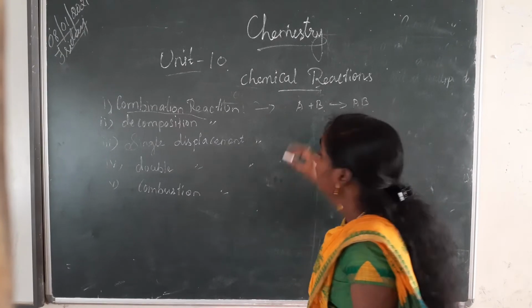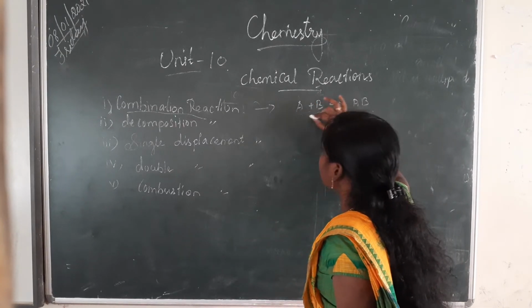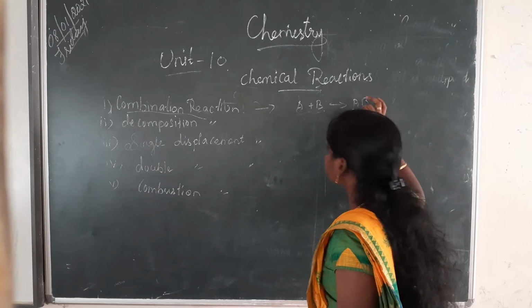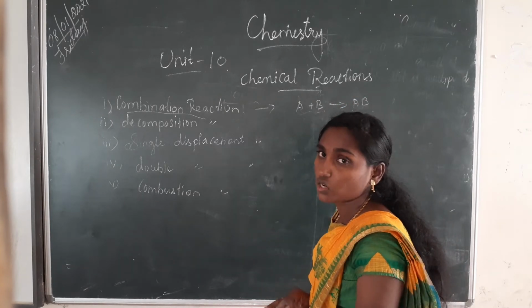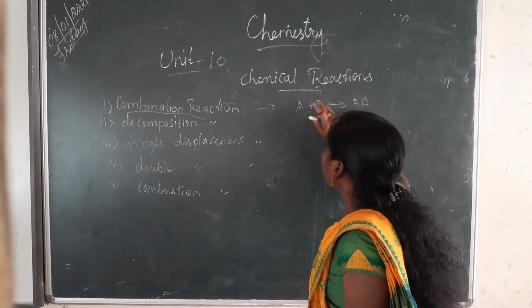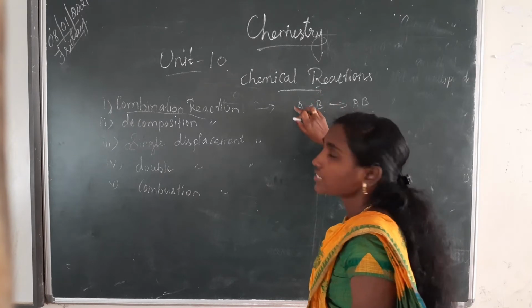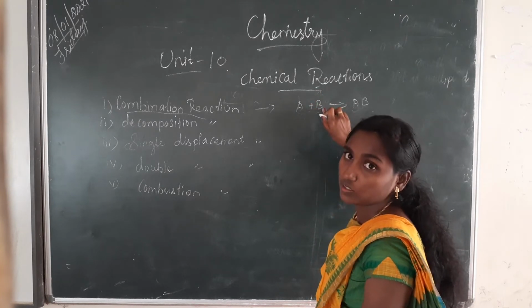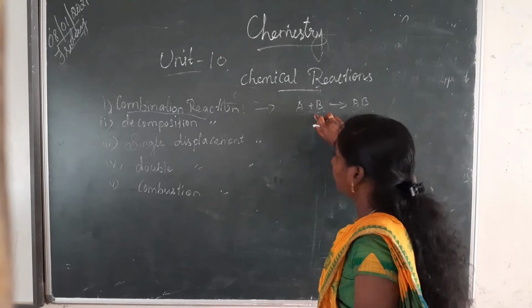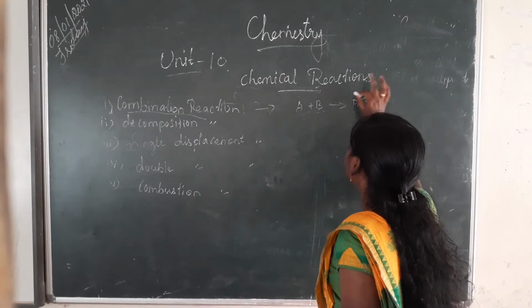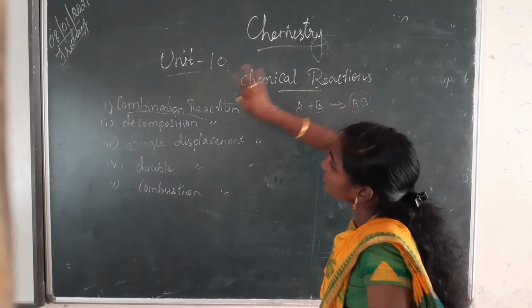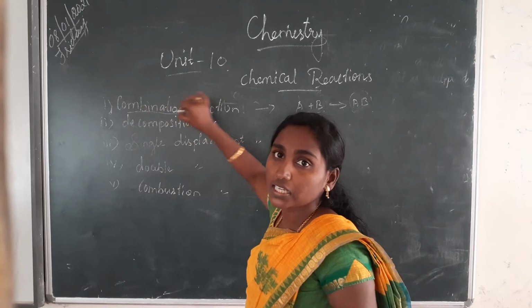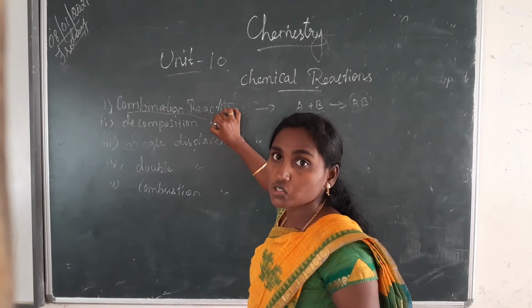Already we studied, this is called the reactant and this is called the product. Okay, so 2 or more elements react together, combine together to form a new product. That is called a combination reaction. Have you understood?